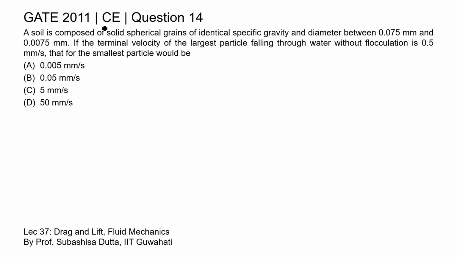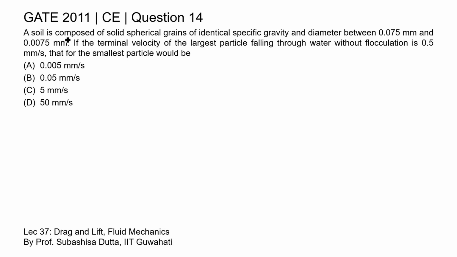This is question 14 of the civil engineering paper of 2011. A soil is composed of solid spherical grains of identical specific gravity and diameter between 0.075 millimeter and 0.0075 millimeter. If the terminal velocity of the largest particle falling through water without flocculation is 0.5 millimeter per second, that for the smallest particle would be.